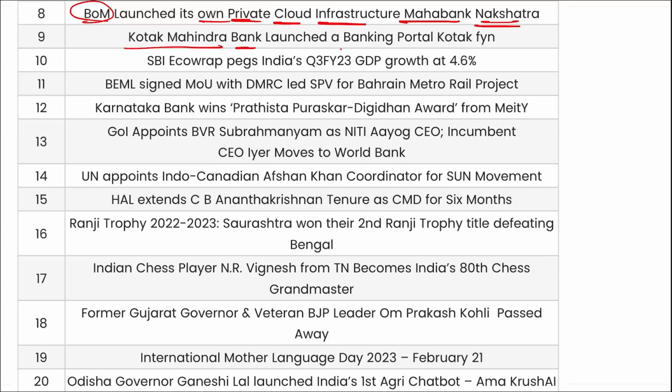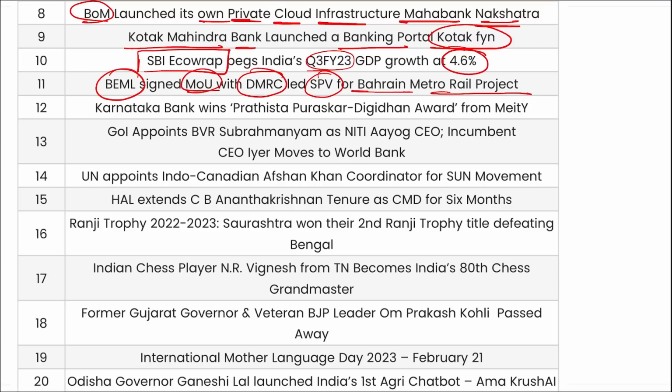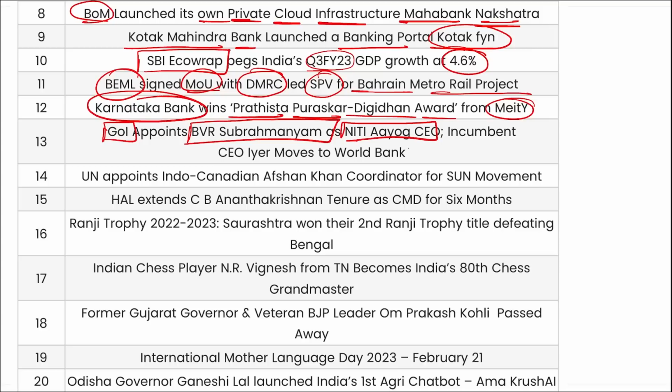Kotak Mahindra Bank has launched a banking portal, that is Kotak Fin. SBI EcoRap has pegged India's third quarter fiscal year 23 GDP growth rate at 4.6%. BEML signed an MOU with DMRC led SPV for Bahrain Metro Rail project. Karnataka Bank, they have won the Pratishtha Puraskar Digidhan Award from Ministry of Electronics, Information and Technology. Government of India appointed BVR Subramaniam as the Niti Aayog's new CEO, and current CEO, that is P. Iyer sir, has moved to World Bank to be the executive director for 3 years.